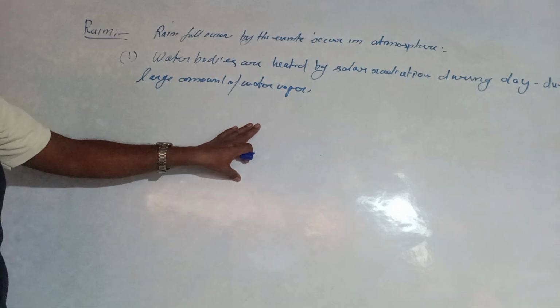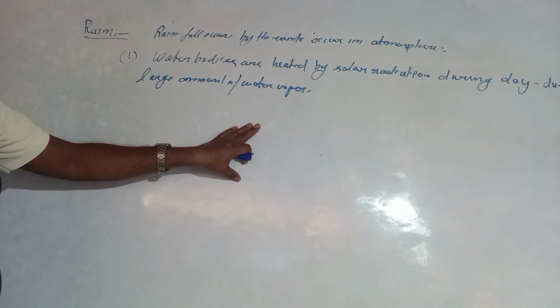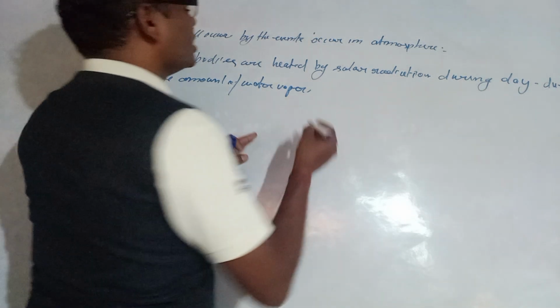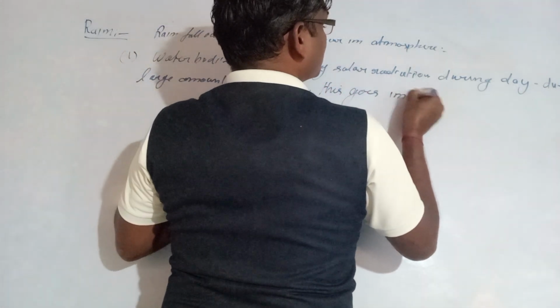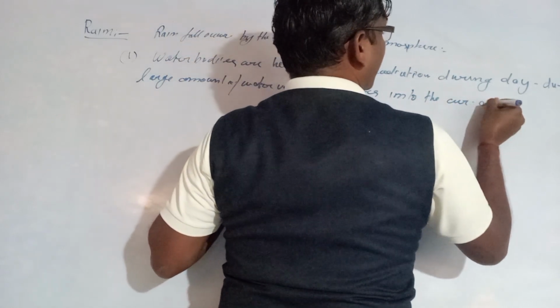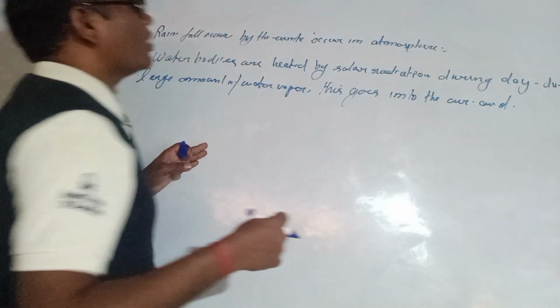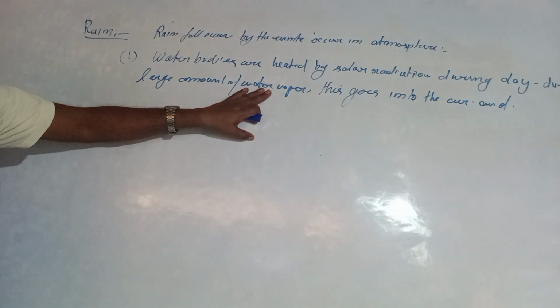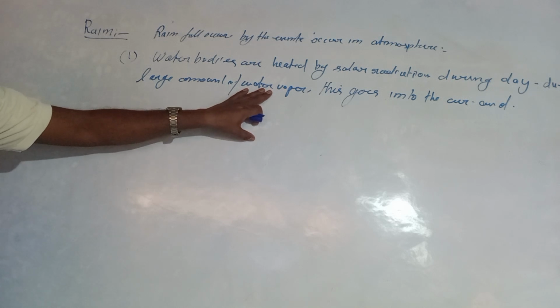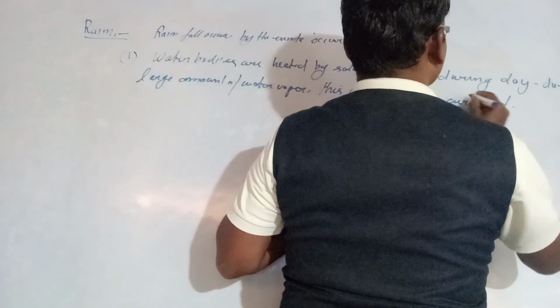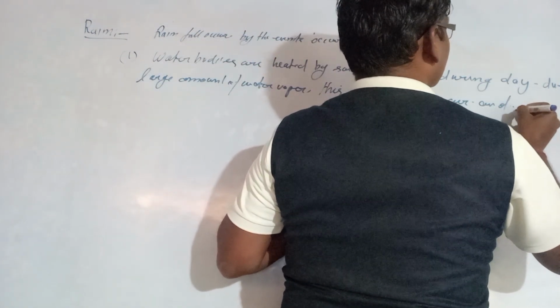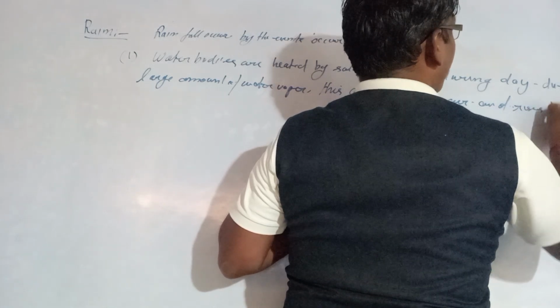And then a large amount of the water evaporizes. This goes into the air as water vapor and rises high.